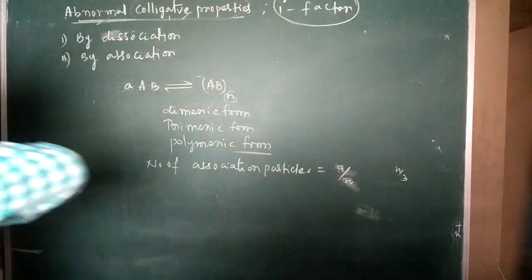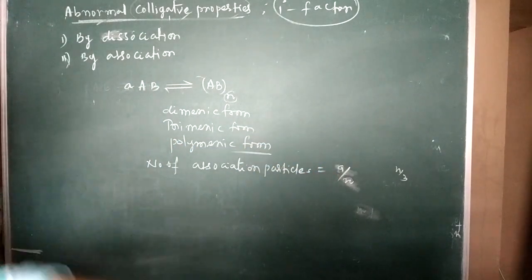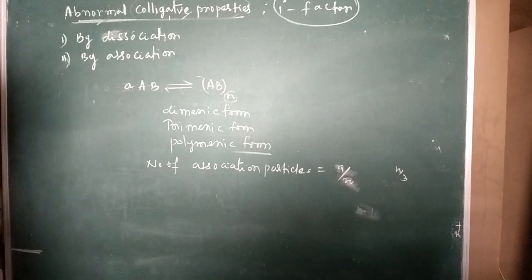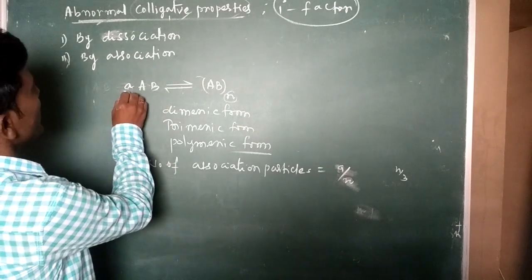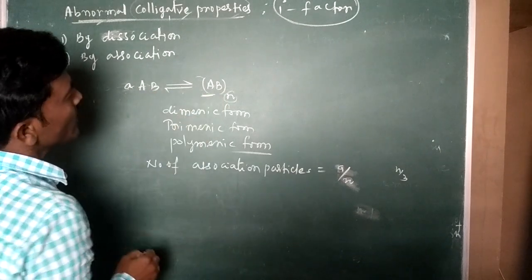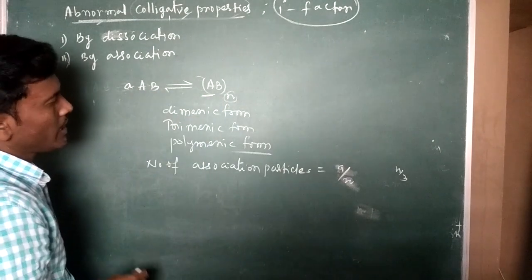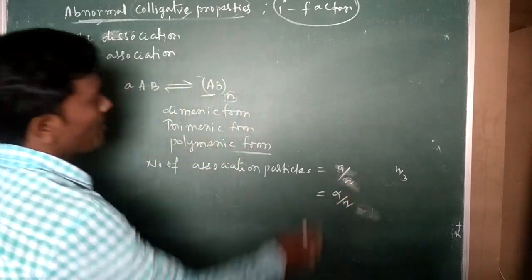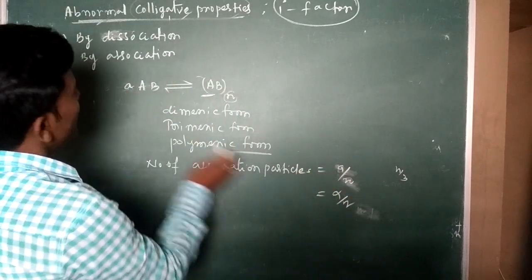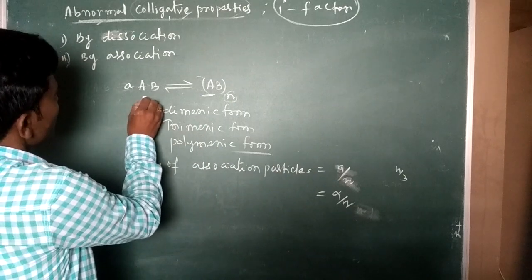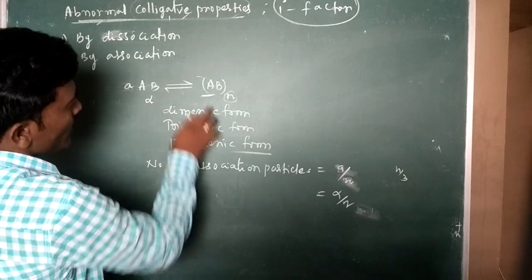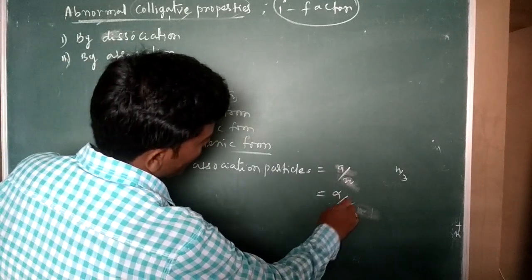What is that? It is a by n. It depends on its number of moles. Suppose I am taking a moles, and from it only an alpha portion is associated, then it is alpha by n. I am taking a portion, it's a. If only an alpha part is associated, that is alpha by n.